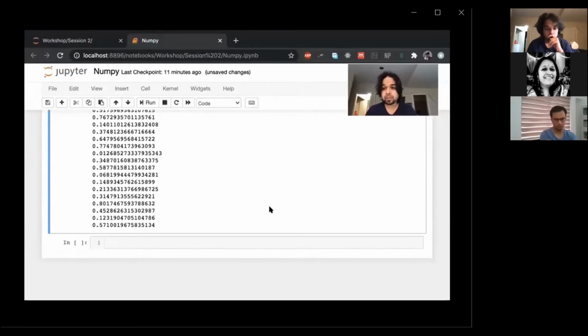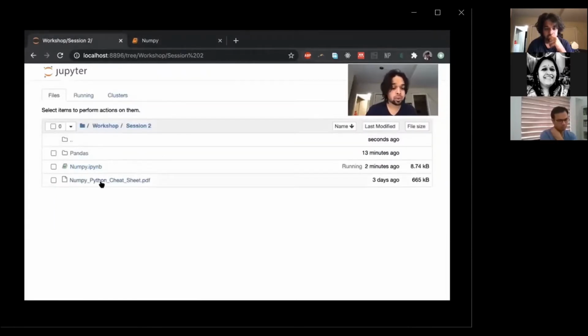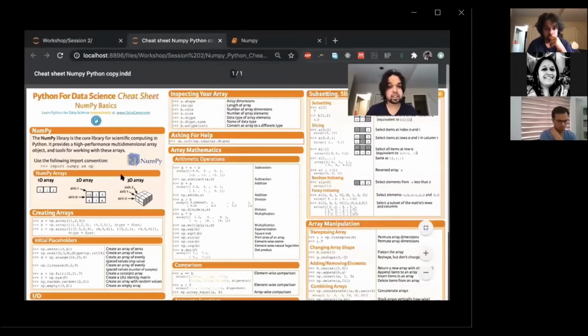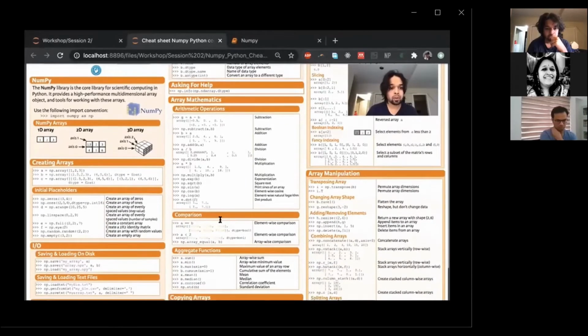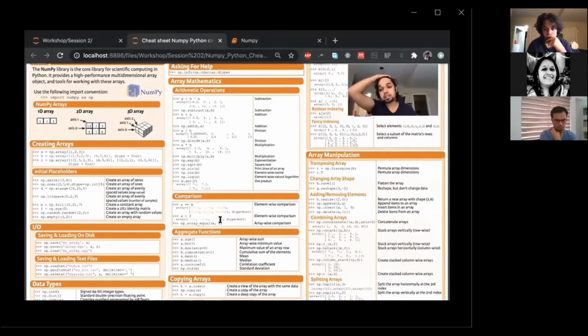I hope that this basic introduction to NumPy helps you play around with NumPy arrays, create NumPy arrays, and so on. I've also added a cheat sheet, which I'll give to you. This cheat sheet will help you figure out certain things when you're looking for them.